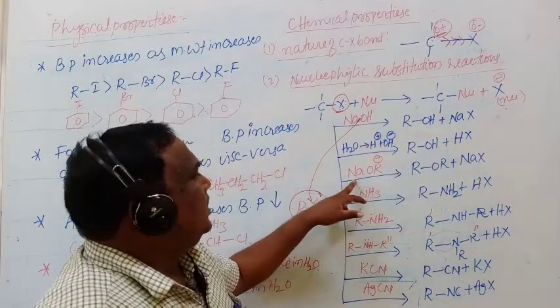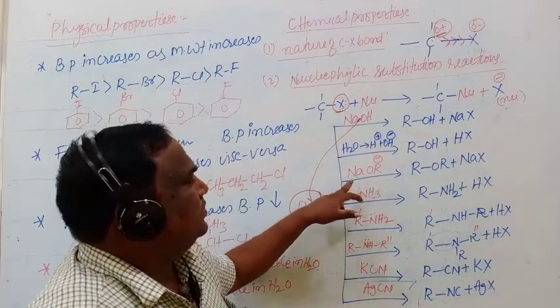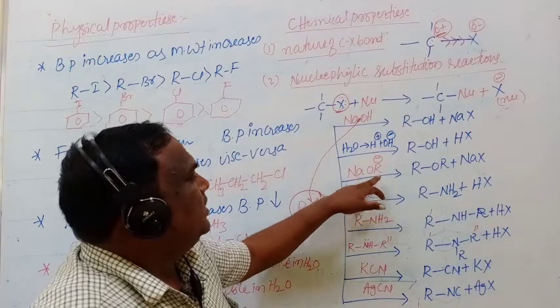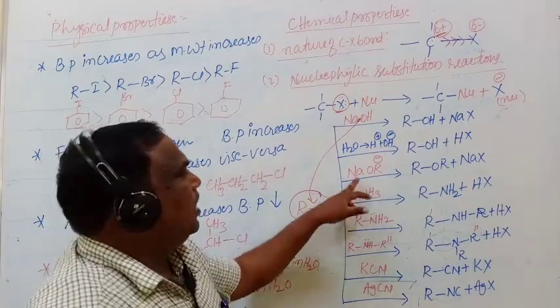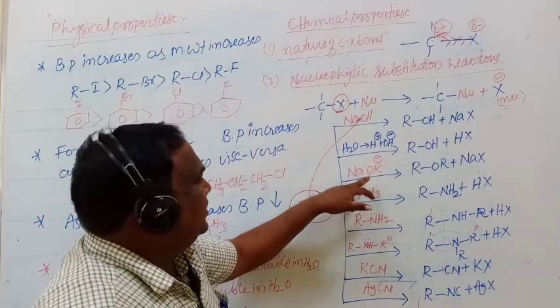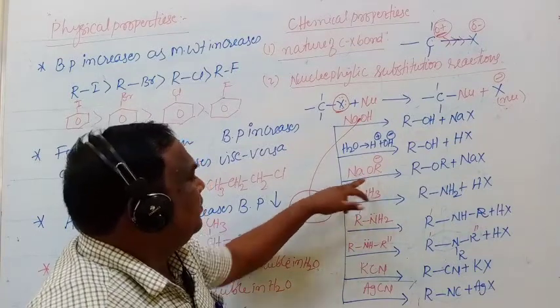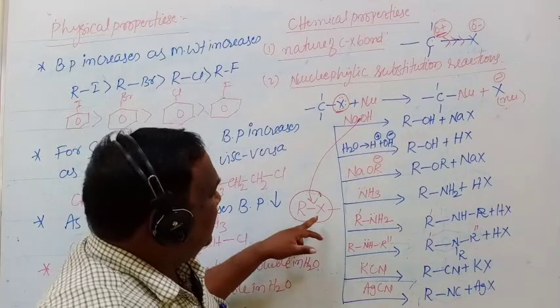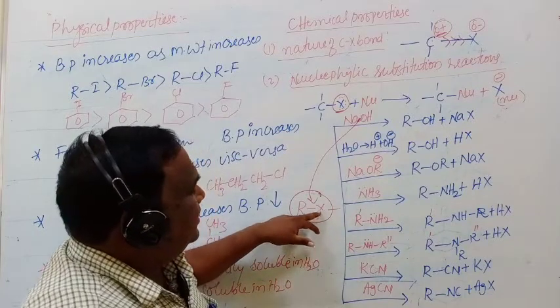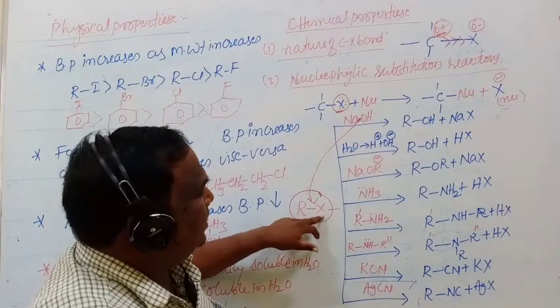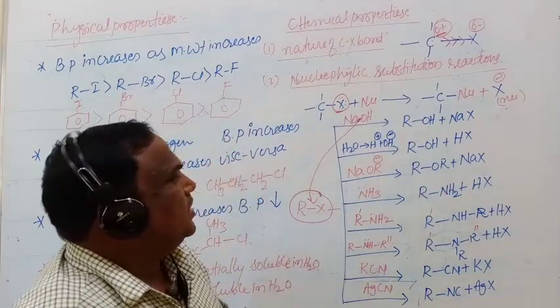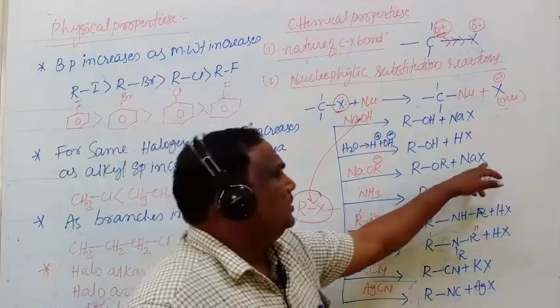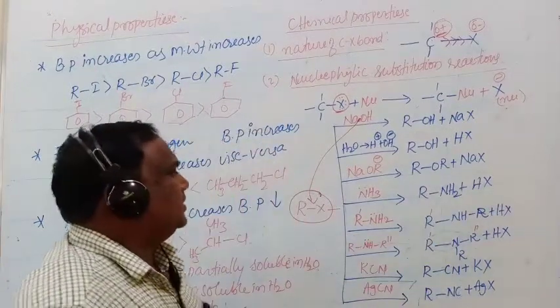This is the sodium alkoxide, NaOR. OR minus is a nucleophile. This OR minus, the alkoxide nucleophile, is substituted for the halogen atom and will give ethers. Ether is the product, and the side product is NaX.